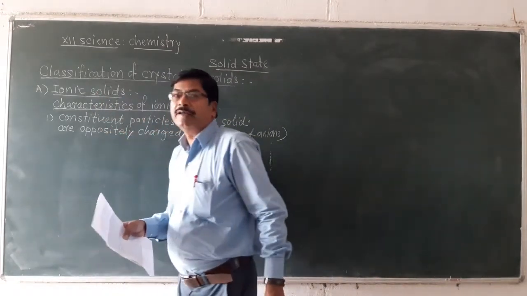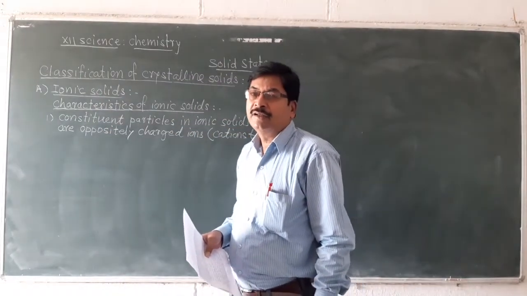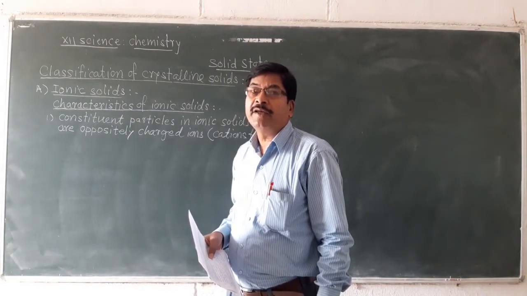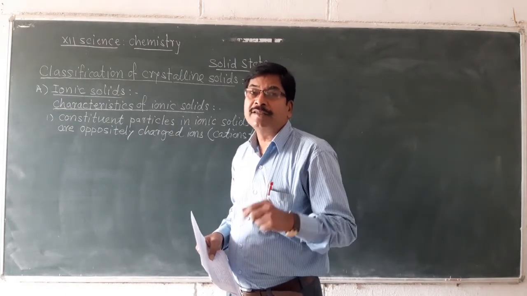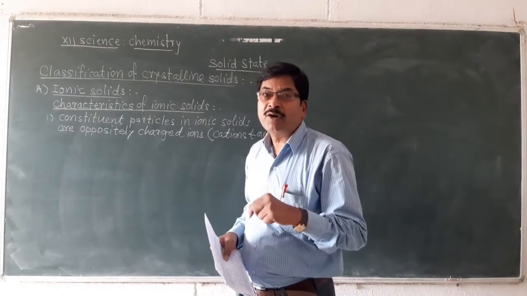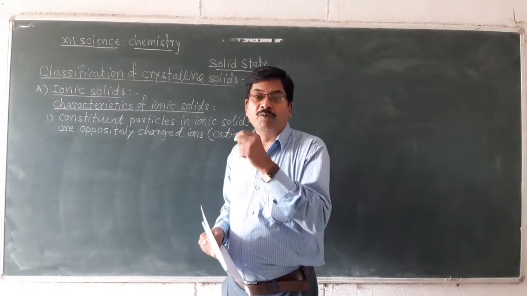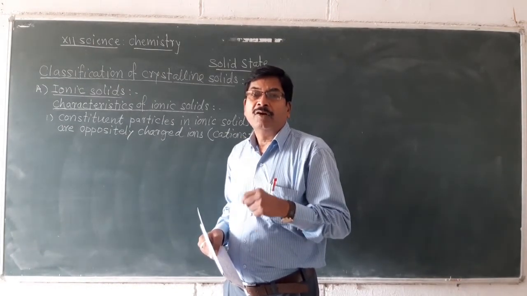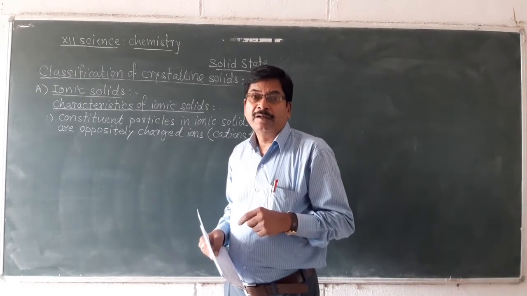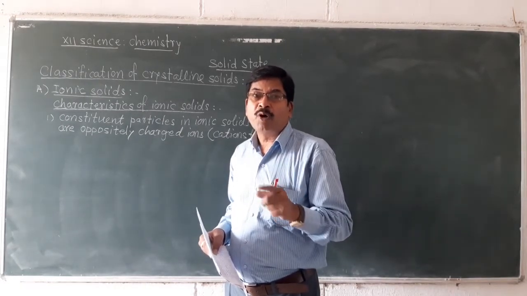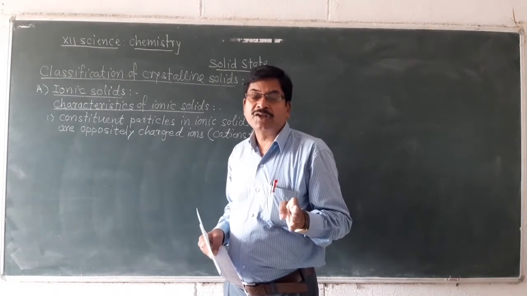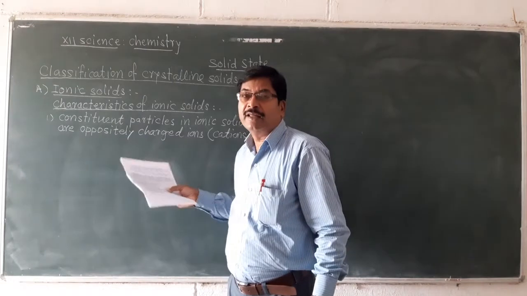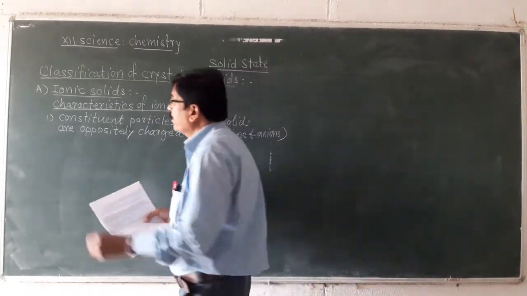Cations and anions may differ in their size. Generally, cations are formed from metallic atoms by loss of valence shell electrons. But in the case of anions, one or more electrons are added into the valence shell of an atom of the non-metal. As cations are formed by loss of valence shell electrons, generally cations are smaller than anions.